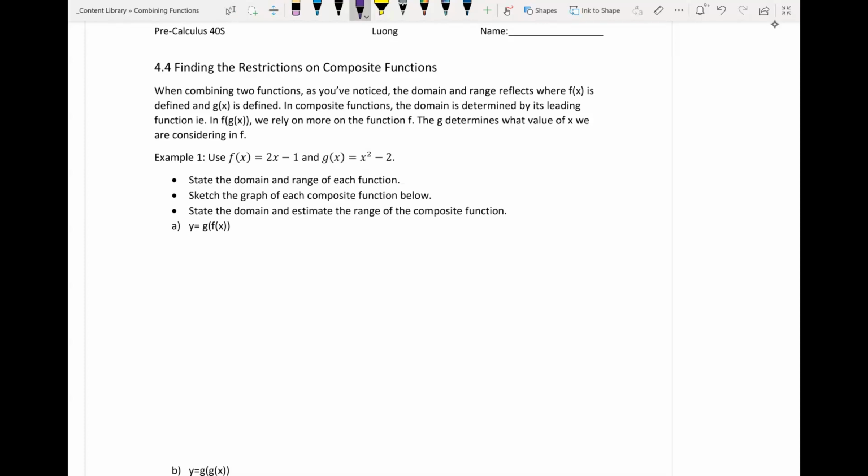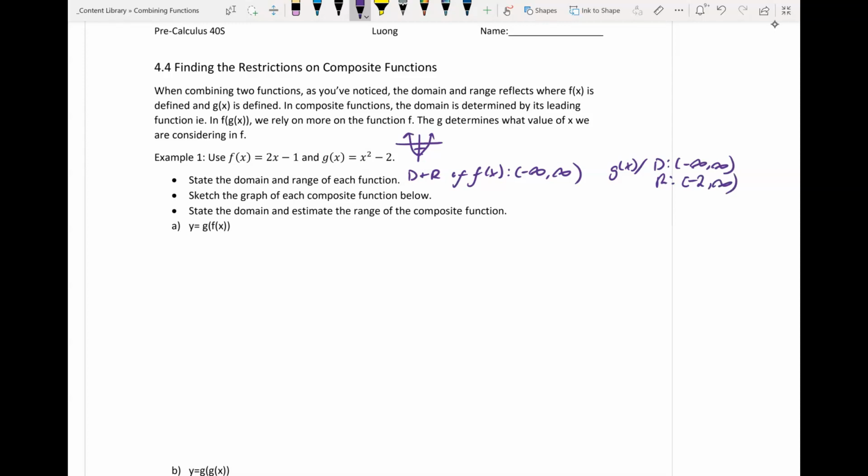So first, the domain and range of f of x is going to be the same because it is a linear graph. So it's going to be from negative infinity to positive infinity. Then for g of x, our domain is going to be negative infinity to positive infinity because this is a parabola, but your range is going to be slightly restricted because we have a vertex at (0, -2). So your y values are going to be from -2 on to infinity.